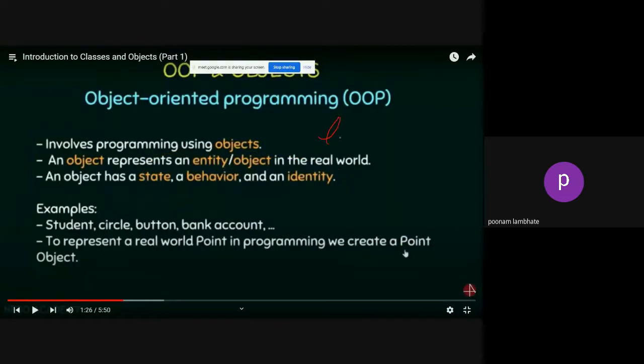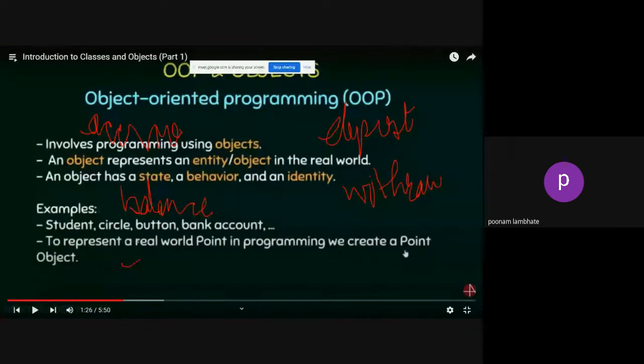Behaviors can be what? Deposit the money. Another behavior can be withdraw the money. Another can be avail for loan service. So whatever actions you can perform in the bank. And what other things can you have? Account number can be another state, a variable. The balance that you have. Then your FD, fixed deposit amount, can be another variable, right? So are you understanding what a state is and what a behavior is?